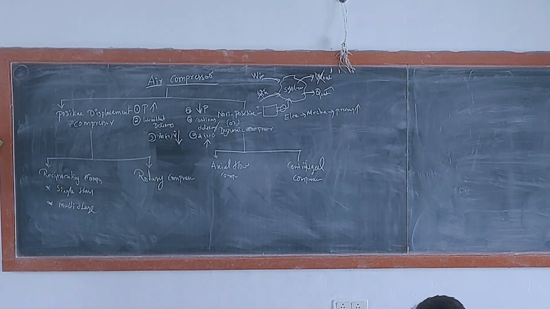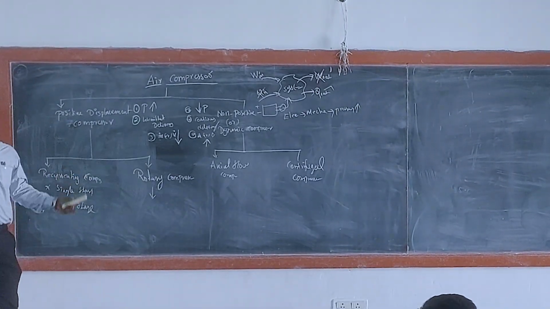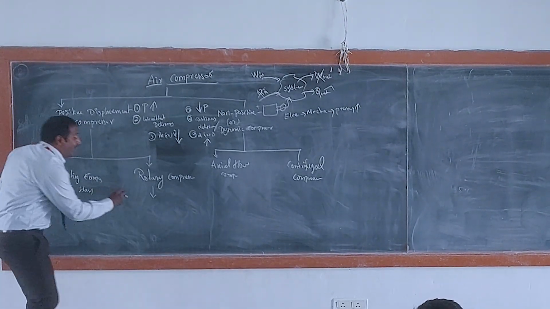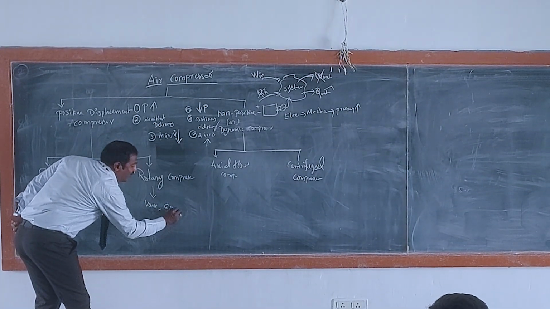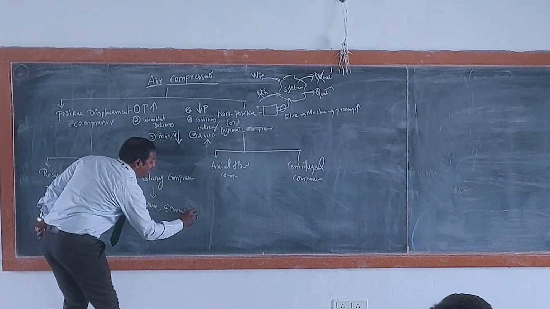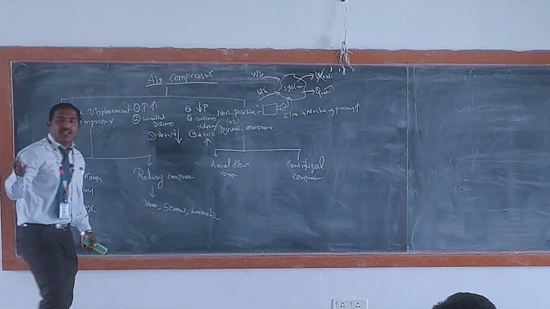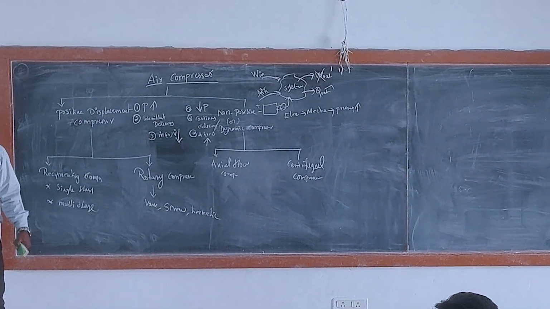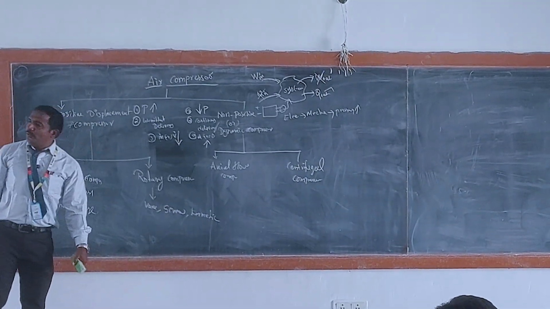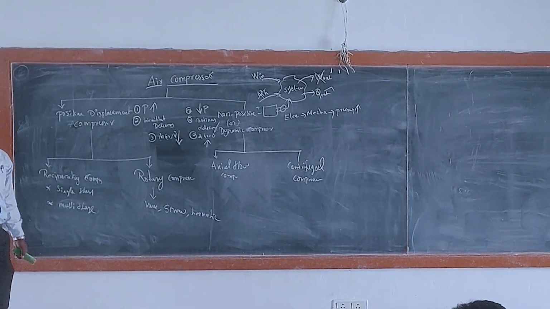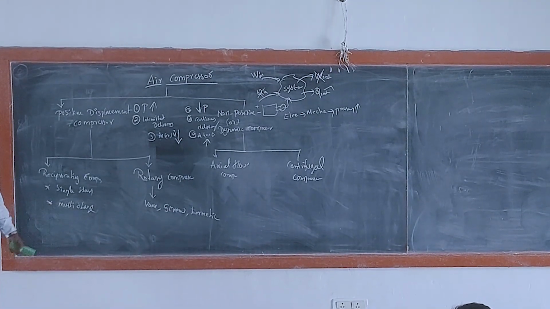If you come to rotary, there are very many. We have vane compressor, screw compressor, hermetic compressor. All of these work under rotary. These are examples of just a few. Vane, screw, hermetic are only a few types of air compressors. Got it? These are rotary air compressors. These are reciprocating air compressors.